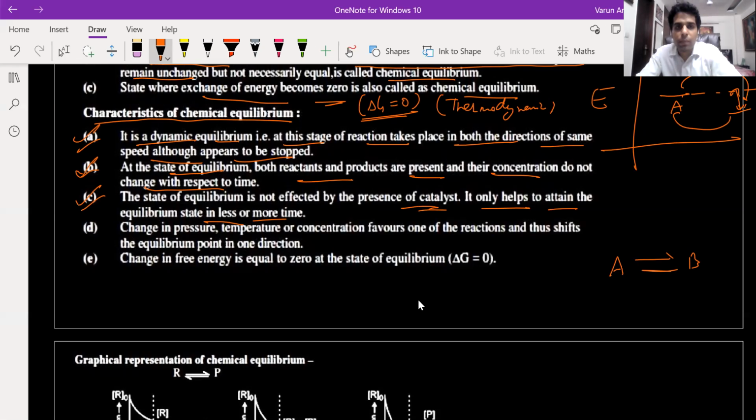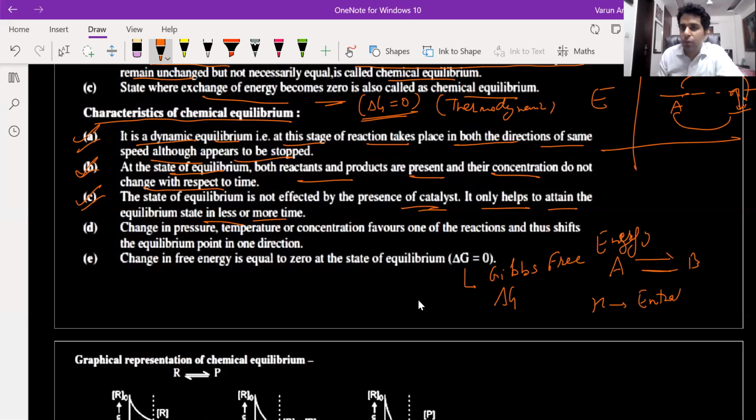Sir, what is delta G? That is Gibbs free energy. So this will be discussed in Gibbs free energy. So H stands for enthalpy, U stands for internal energy, S stands for entropy, G stands for Gibbs free energy. So all this we'll be discussing in a chapter called thermodynamics. So these all will be covered in thermodynamics.